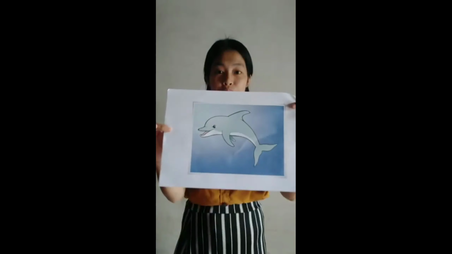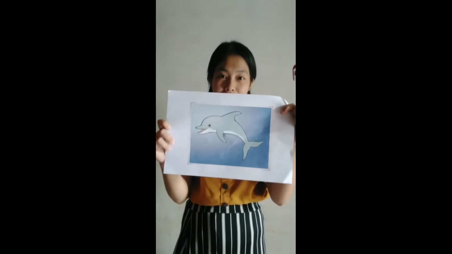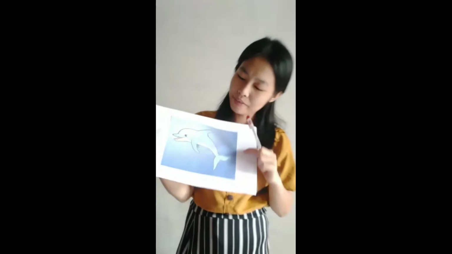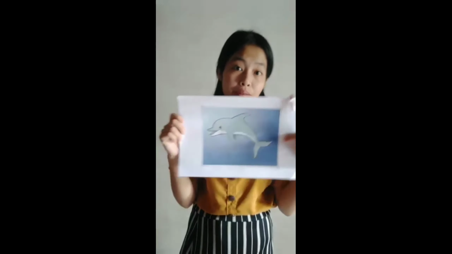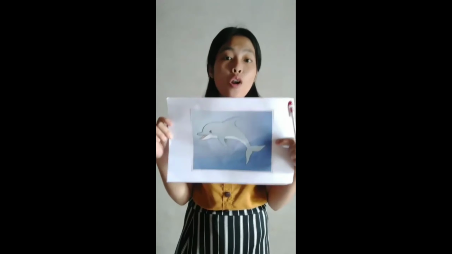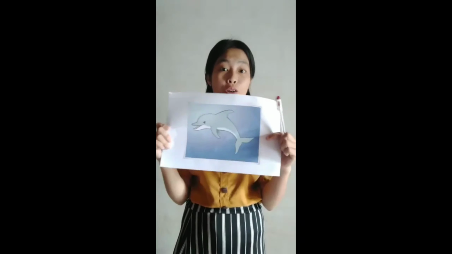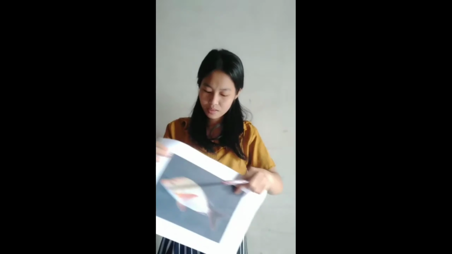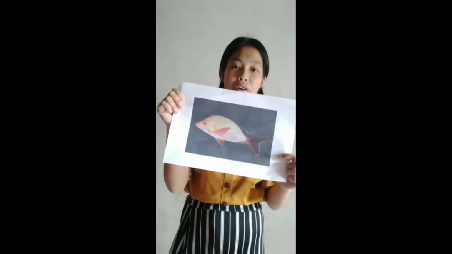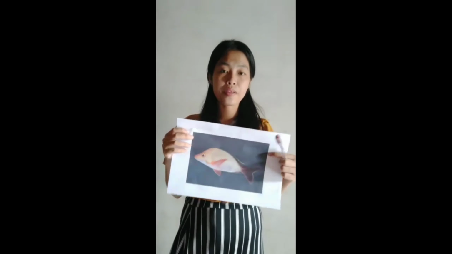Okay, let's see another picture. Dolphin. Yes, do you like dolphin? This is the dolphin. Repeat after me. Dolphin. Once more. Dolphin. Okay, let's see. This is the snapper. Do you ever hear the snapper?